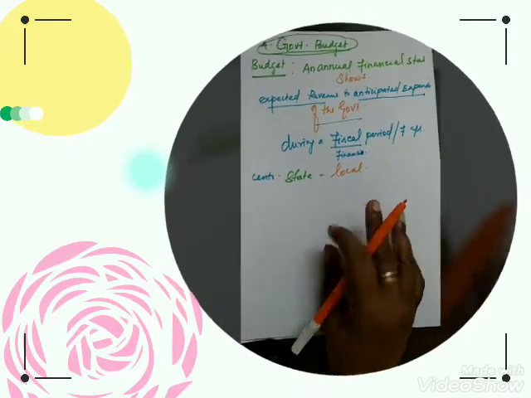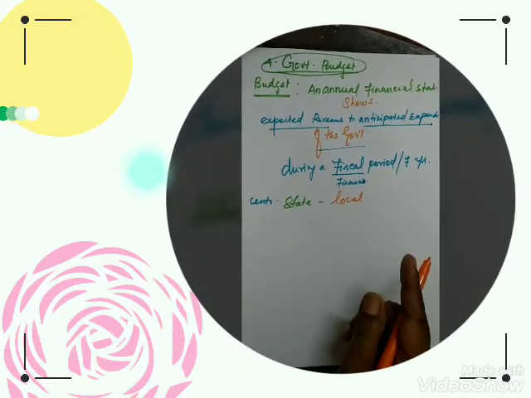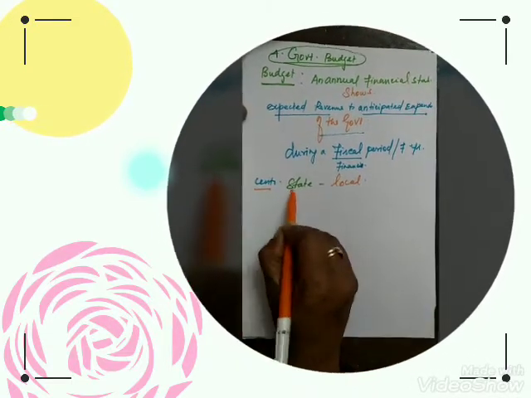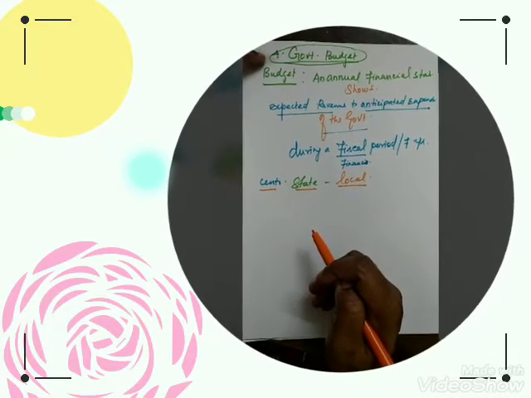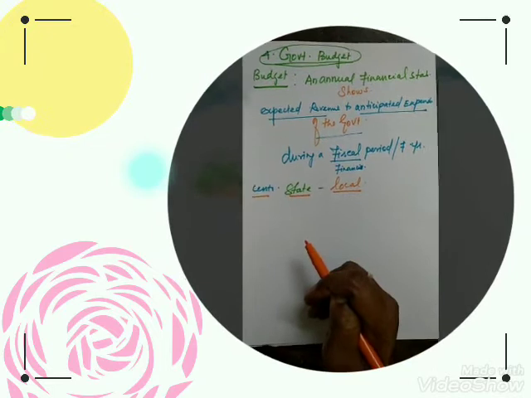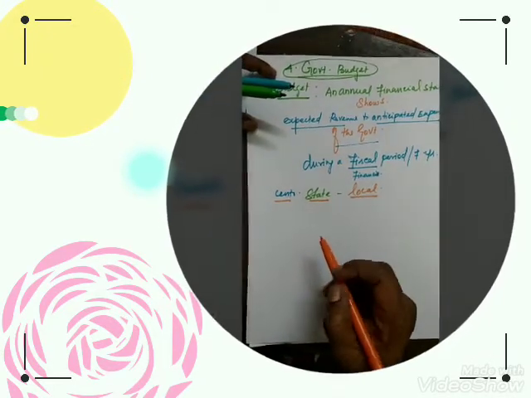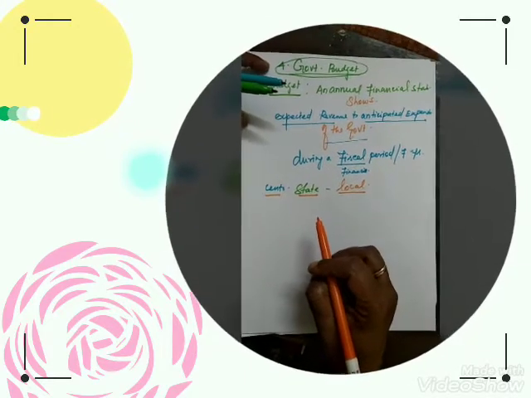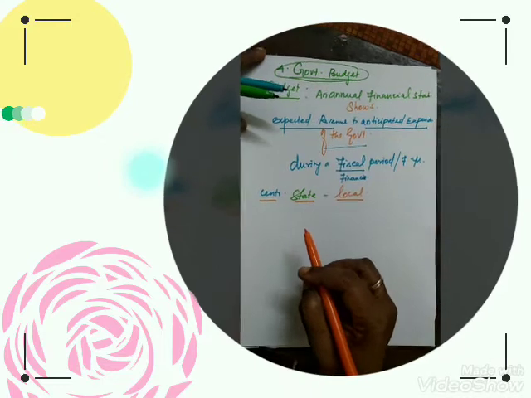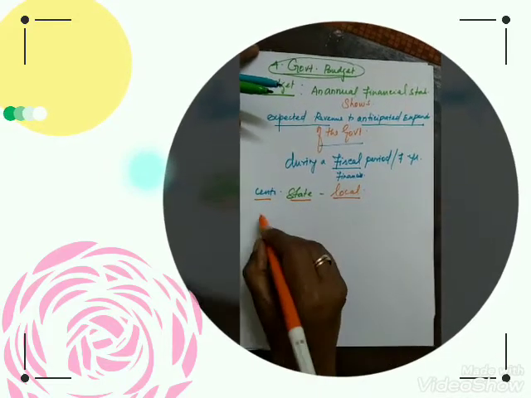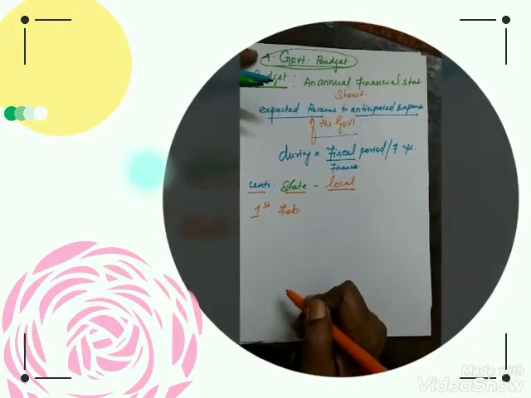Three governments, they have their own budget. The structure of the budget is same, but the collection and expenditure will be different at each and every level. Then, who will make the budget? Where do they have to submit? Usually, the central government, the union government, the finance minister has to submit the budget in front of the parliament on the 1st of February every year.